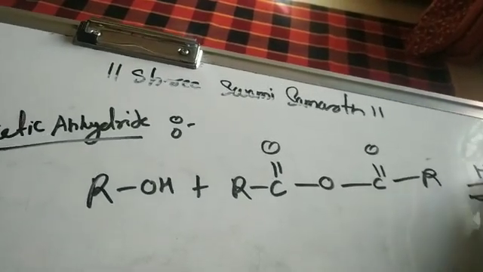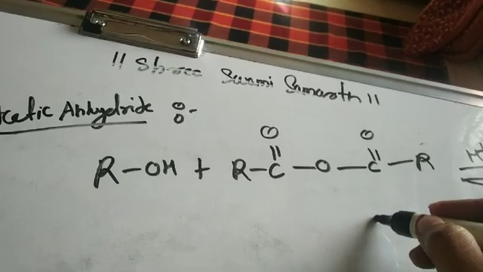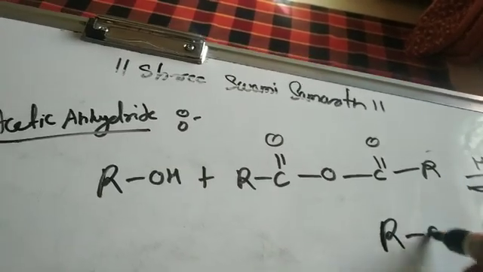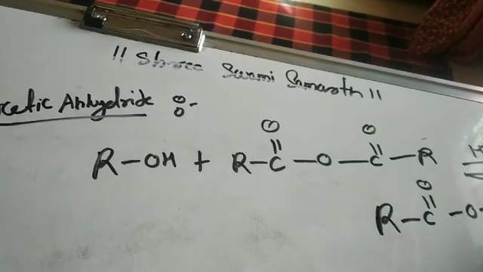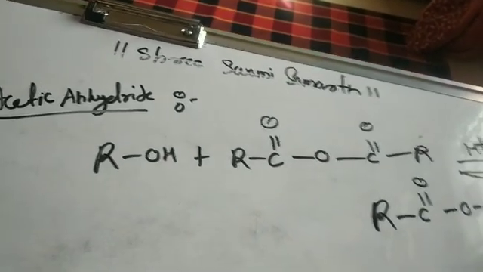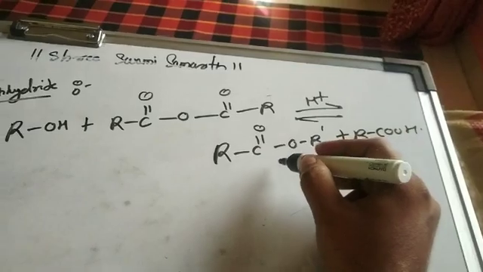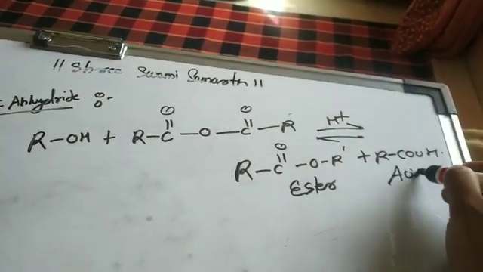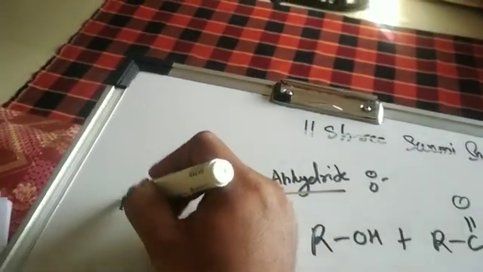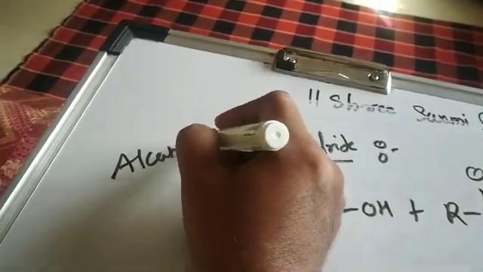In presence of H plus, it will get converted into RC double bond OR dash plus RCOOH. So two products are possible. One will be ester and the second will be acid, right? So this is the reaction with the alcohols.